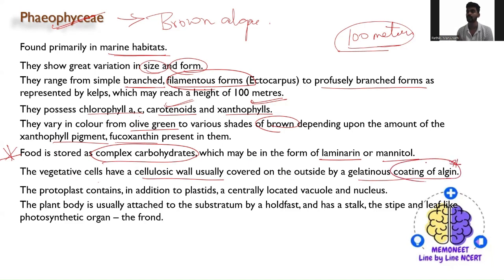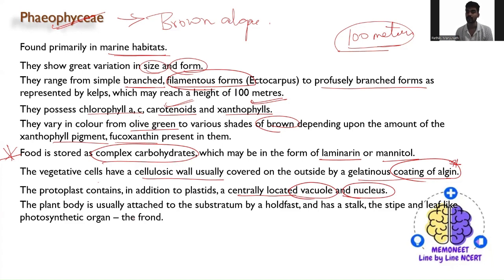The chloroplast, in addition to the plastids, also has a centrally located vacuole, and the nucleus is also present in the center.